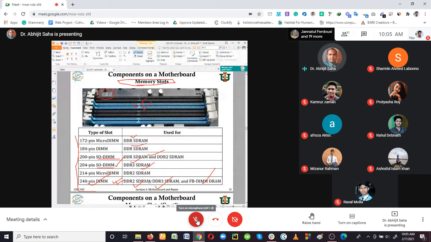You can see it supports different types of RAM. This list shows us which type of slot supports which type of RAM, so you should memorize this information. Clear? Yes, sir.